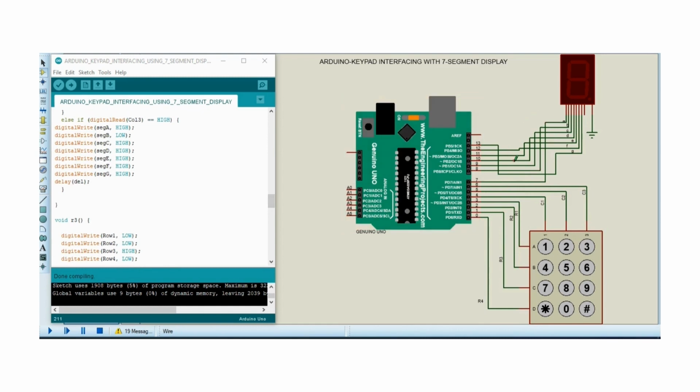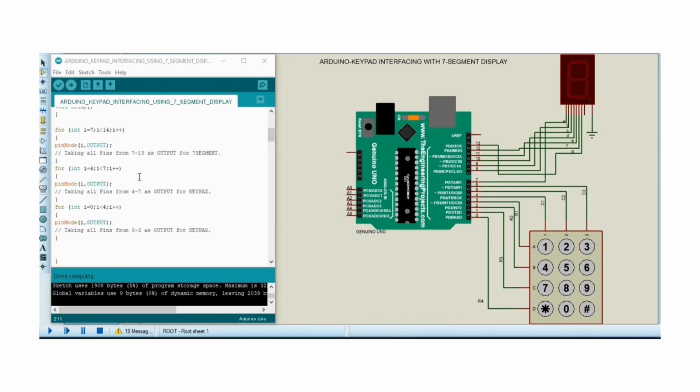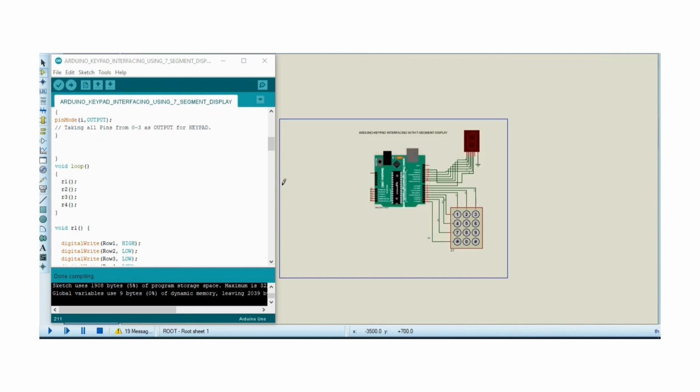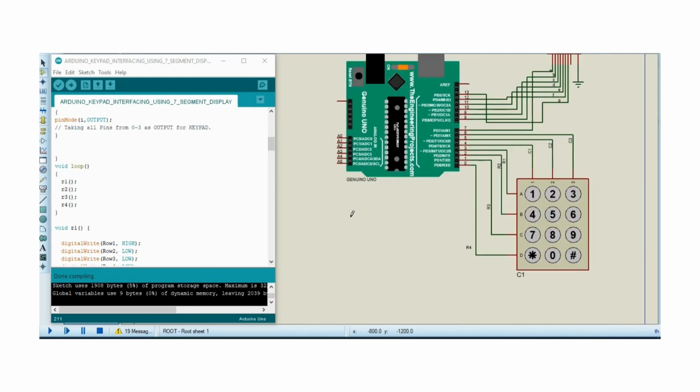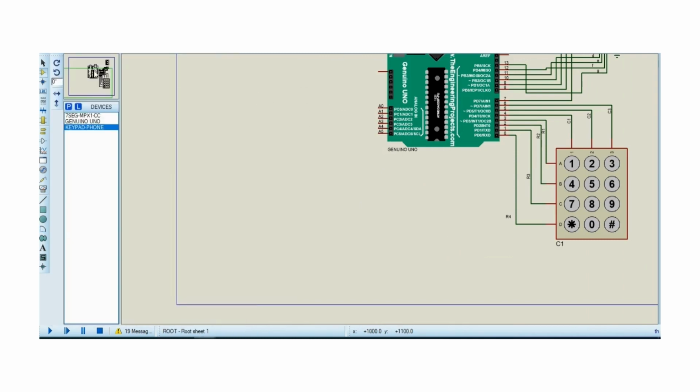So our system, when you press any number here, the number that you've just pressed is displayed on the 7-segment display. So let's just run a simulation and see how it behaves. So this program, you can use it in the hardware. So whatever happens here is what you expect to happen when you have a hardware part of it connected in just the same way. So let's see how the system works.